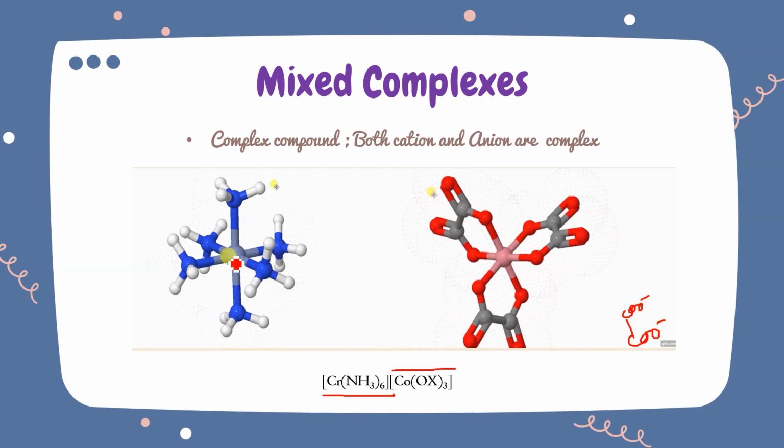So let me show you. Ammonia, cobalt, this is cobalt, and oxalato. Oxalato is, this is C, and here it is O double bond. Can I write it like this? That means the metal is attached with this. So this one is red, this is cobalt, and this red one is this oxygen.